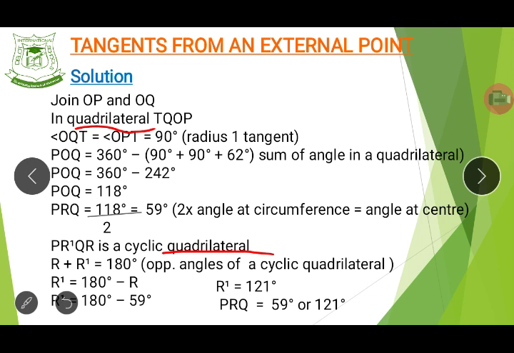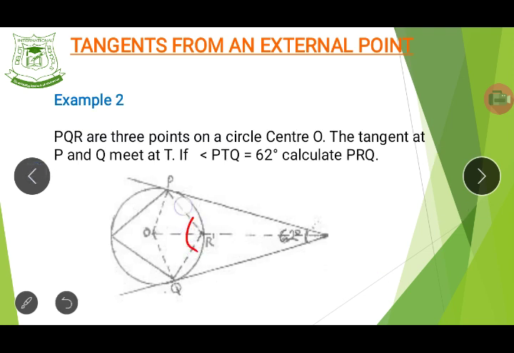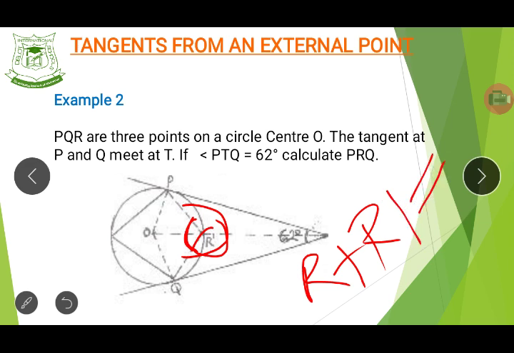The angles that are formed on a cyclic quadrilateral. Now look at this. It says opposite angles of a cyclic quadrilateral are always equal to what? 180 degrees. Do you see that now? The sum of the opposite angles, that is to say that this angle and this angle are both equal to 180 degrees. If you can see in the question here, in this diagram, this angle is indicated as R1, plus R1 equals to what?